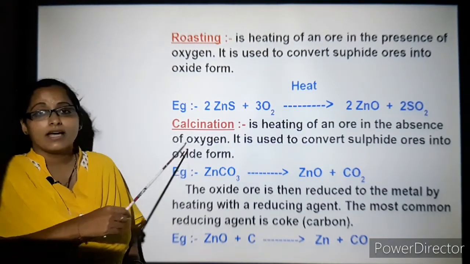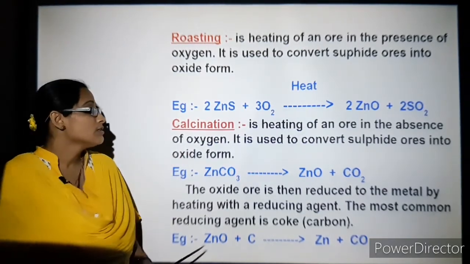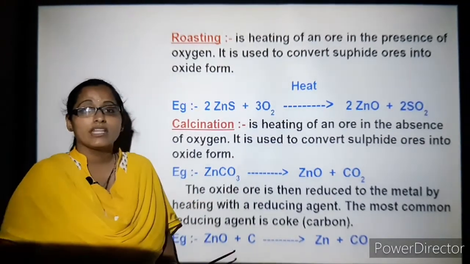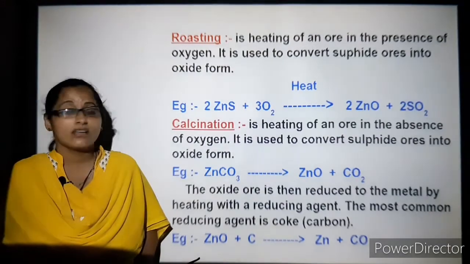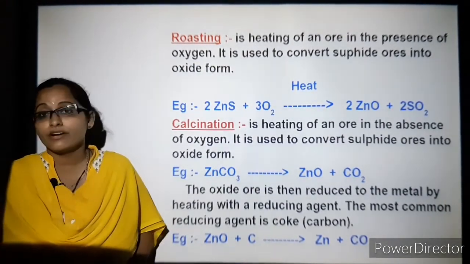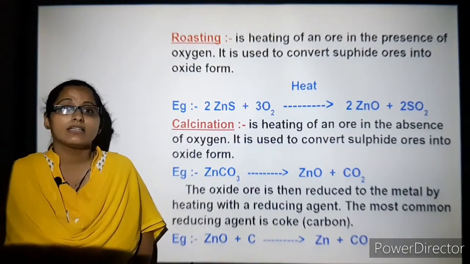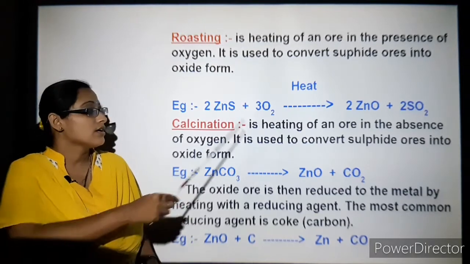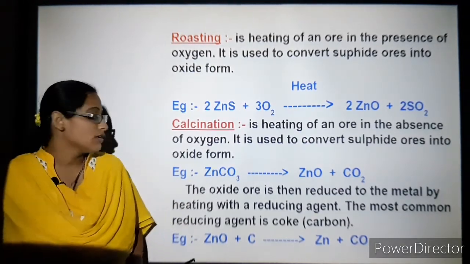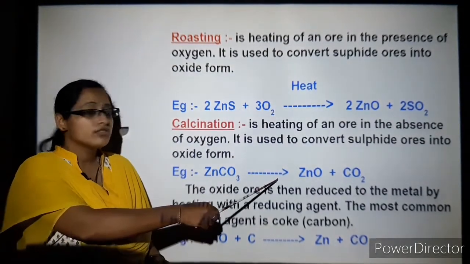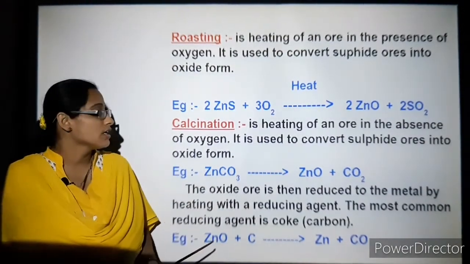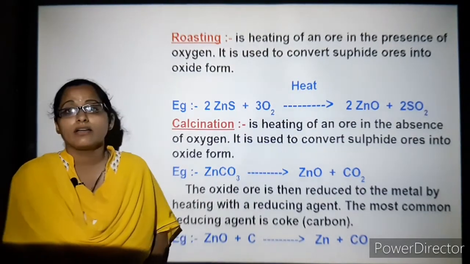Now let's understand the calcination process. It is the heating of an ore in the absence of oxygen. It is used to convert ores into oxide form, but the difference is that they are heated in the absence of oxygen. So zinc carbonate, heated in the absence of oxygen, gives zinc oxide and releases carbon dioxide.